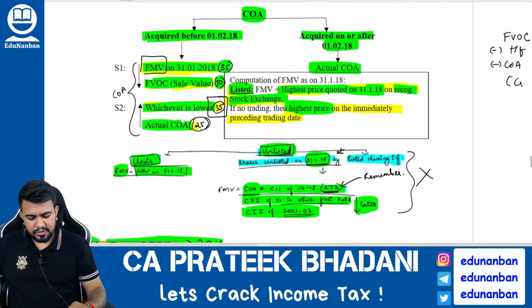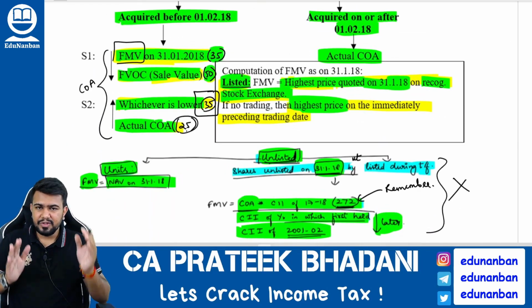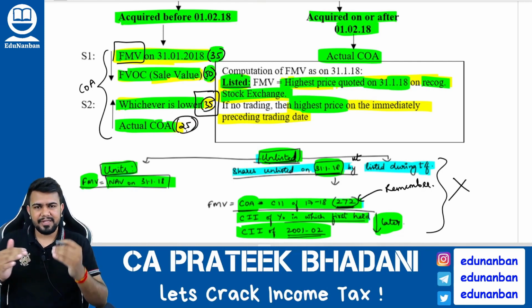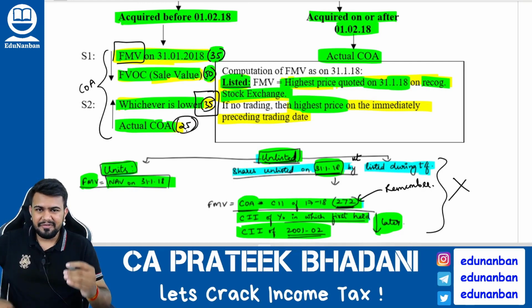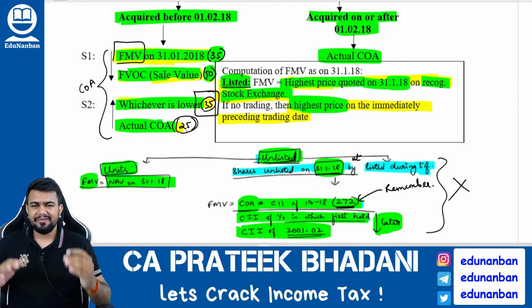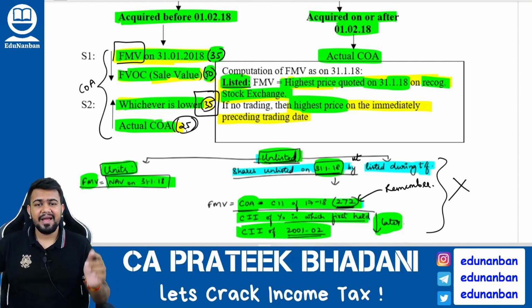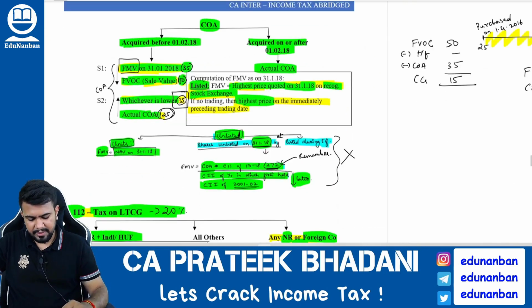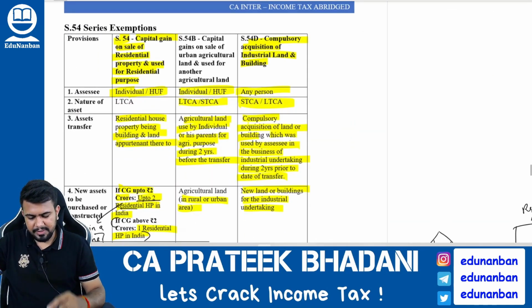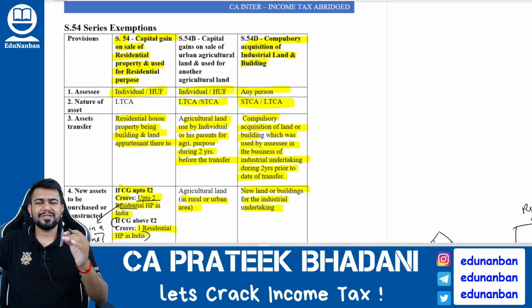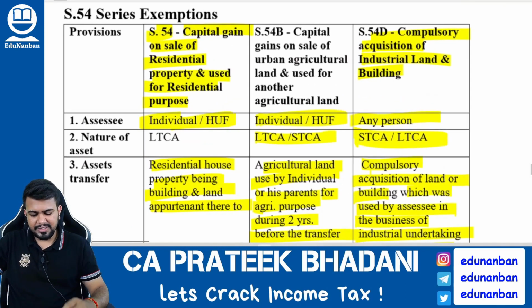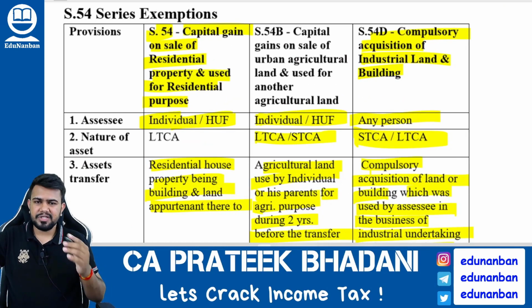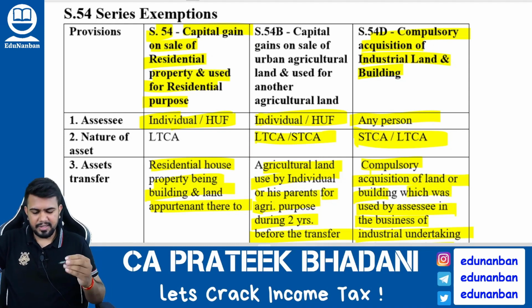Okay, so you have to find out the fair market value. Using the fair market value, you have to find out the cost of acquisition. That cost of acquisition only you have to use while calculating the capital gain under 112A. I hope you are clear with section 112A. Now let us move on to the next concept, that is the concept of section 54 series exemption. There are 6 exemption sections that are covered for your syllabus.